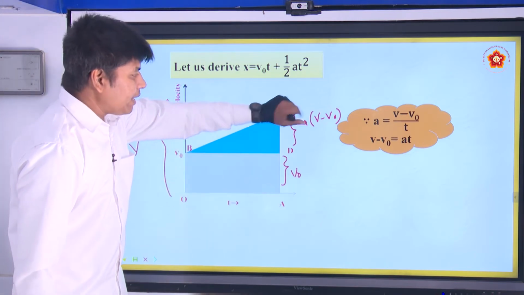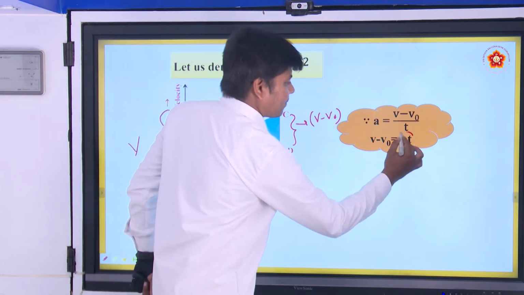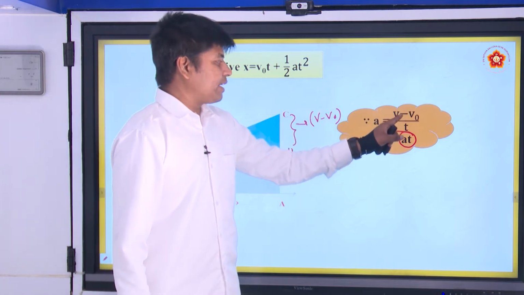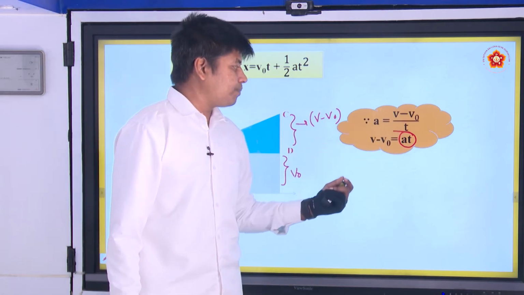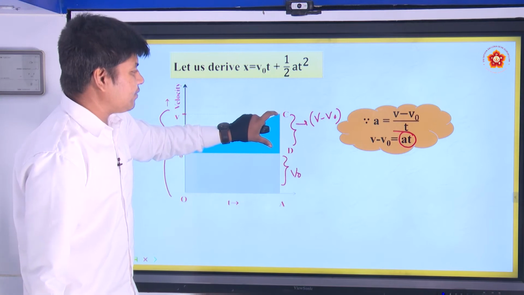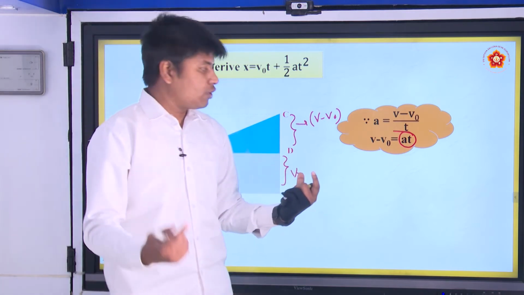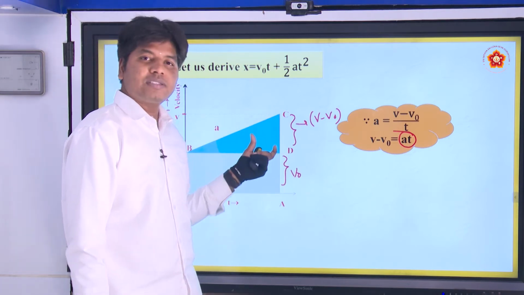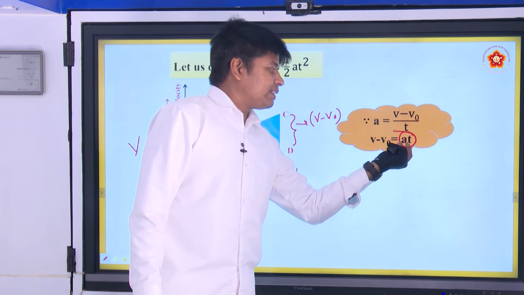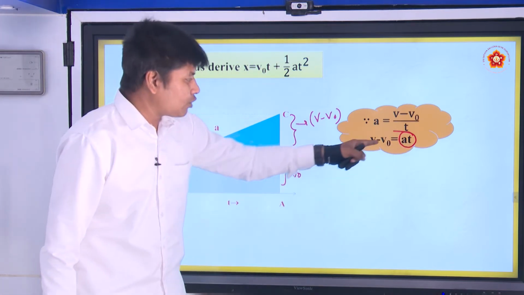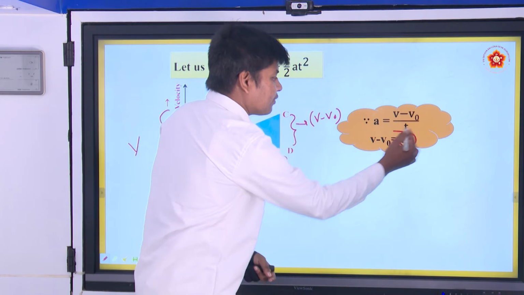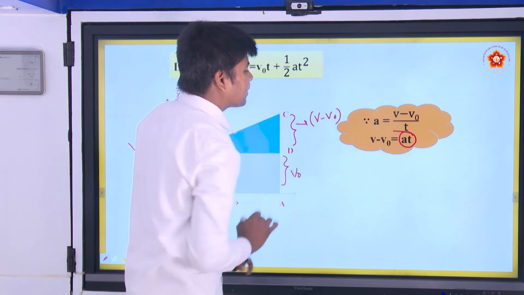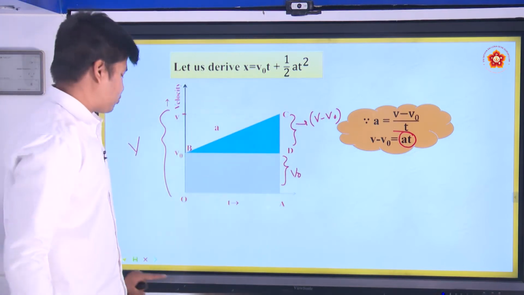Now v minus v naught is equivalent to what? at, right, because a is v minus v naught by t, and a is nothing but the slope, right. Here what is the change in y? If the slope is given to you, what is the change in y here? Change in y is nothing but the corresponding change in x into the slope. What is the slope? a. So, from this equation we got v minus v naught equal to at. We can use this term instead of this. That is the reason we are showing here.